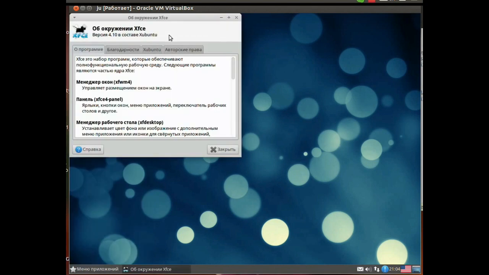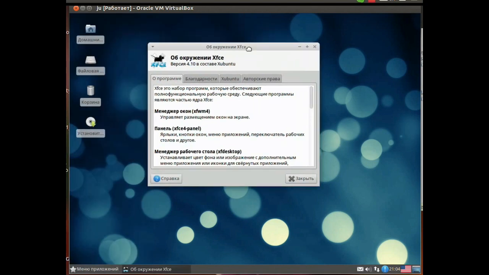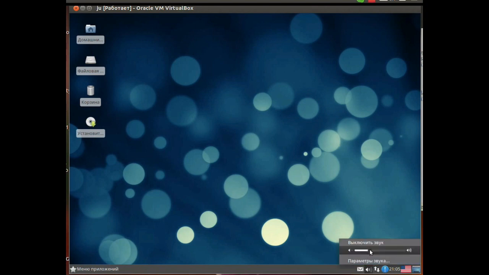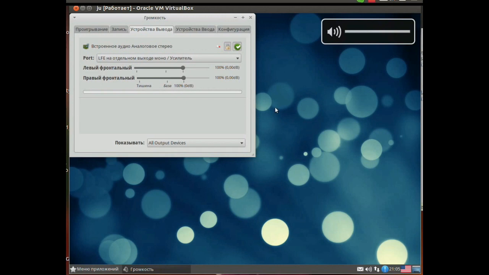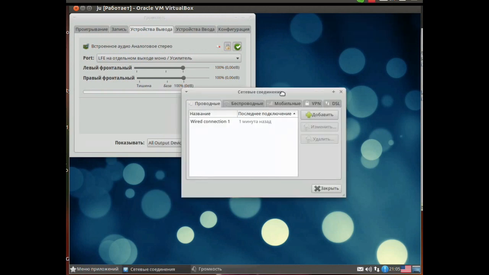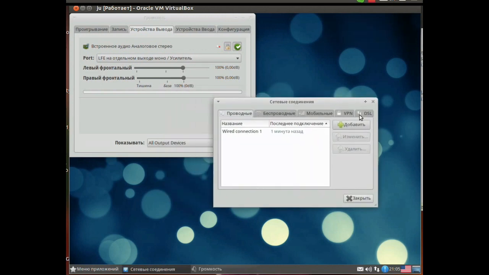So, there is one last stable shell here. There are four. For example, here we have sound parameters, here we change the connection, internet parameters, Wi-Fi. Everything is perfectly defined. Here are the wireless and mobile networks.